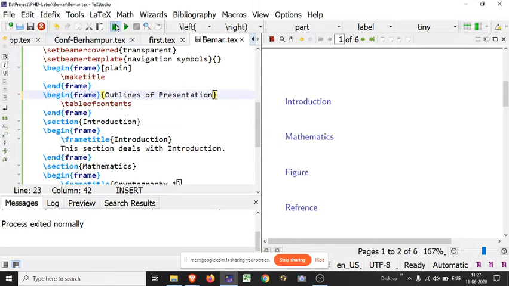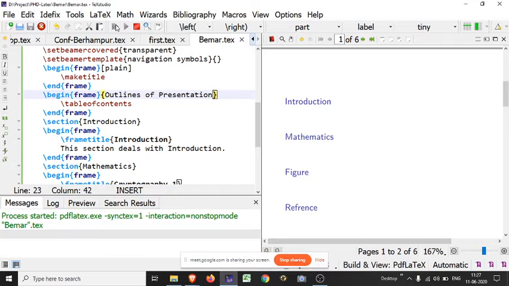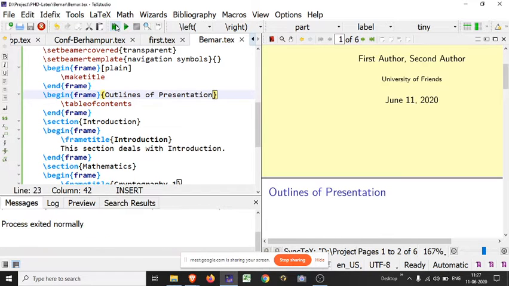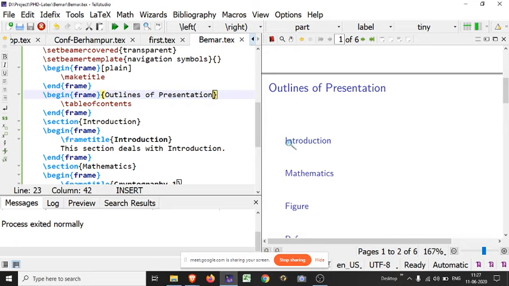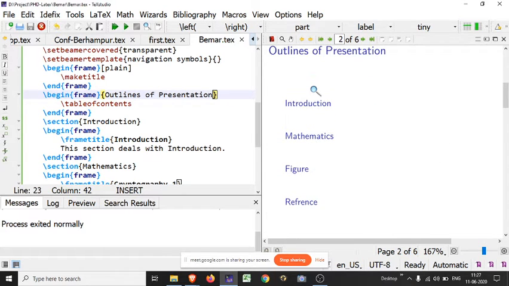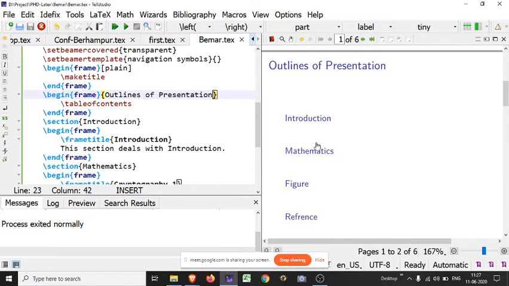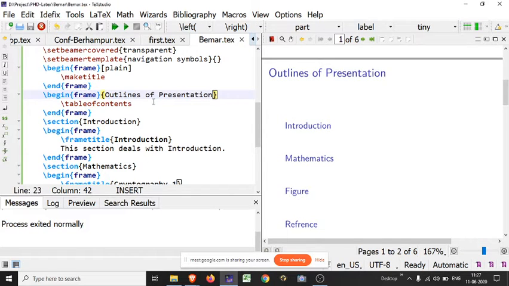Now click and look how it is here. Look here, automatically these things appear. I have not written these things manually, this will automatically appear. So you may create the outline of your presentation just by using the table of contents command.